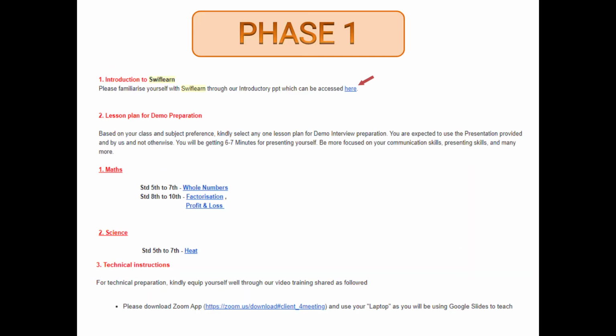You will get a mail something like this for their phase 1. Basically they have divided this interview cum demo session into 4 parts, like 4 phases. Once you have been shortlisted from the form that you have filled, you will get this mail which says introduction to SwiftLearn. So basically you have to read what exactly SwiftLearn is.